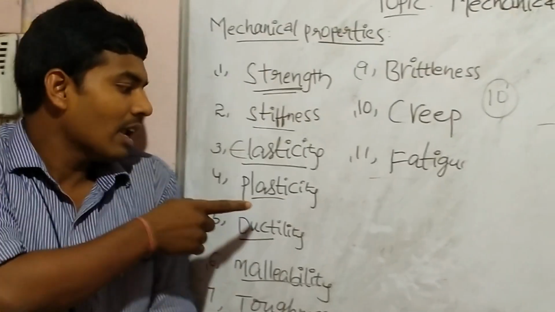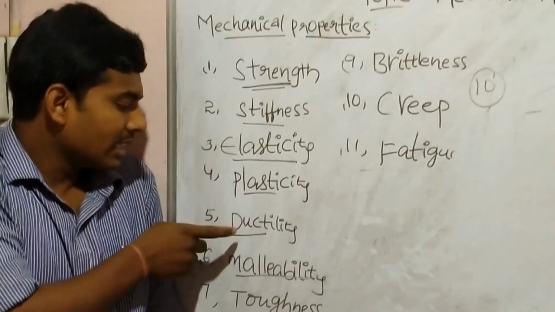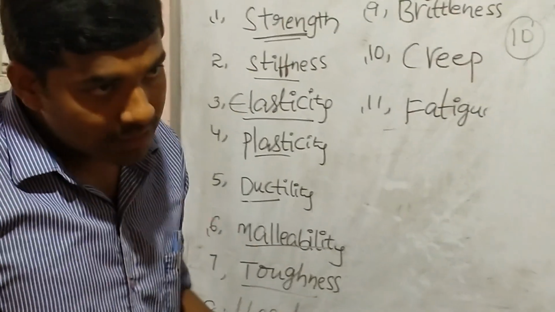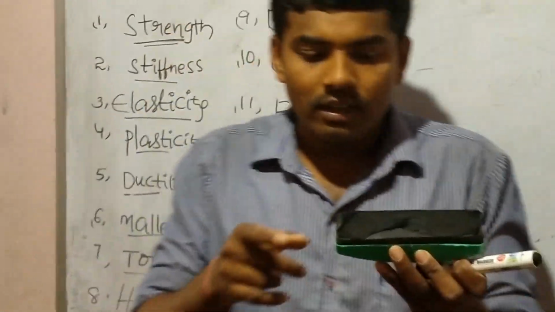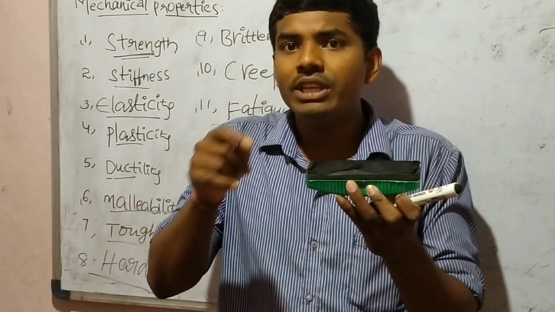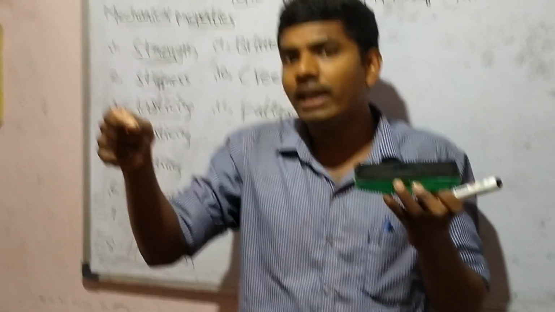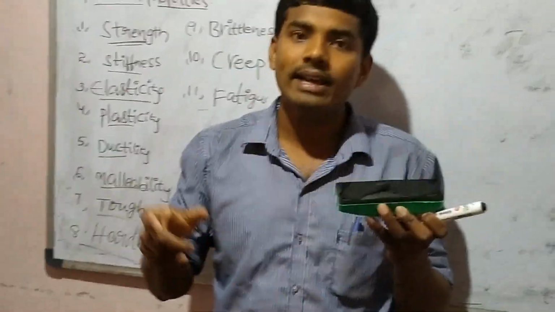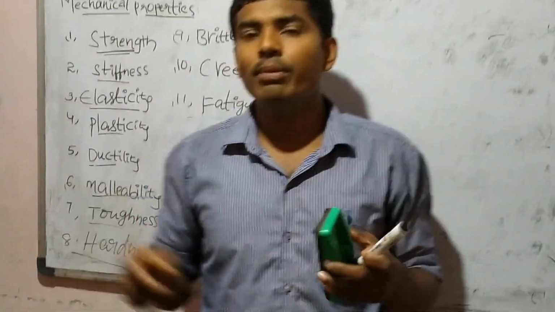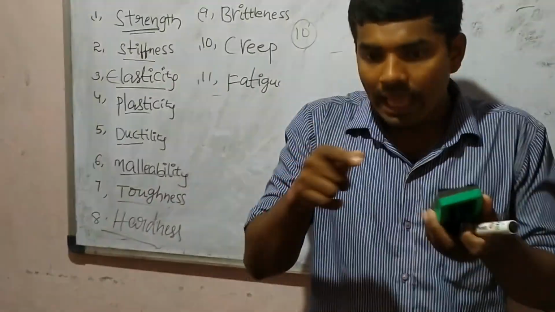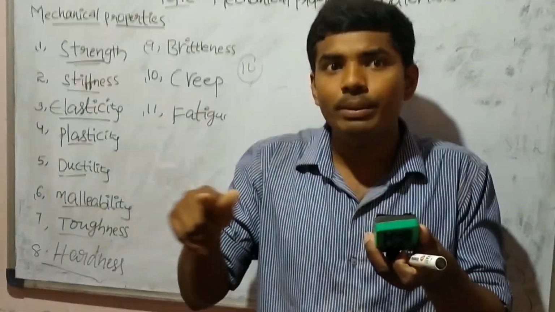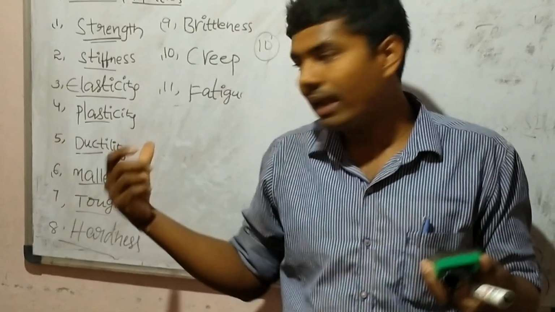Permanent deformation is called plasticity. Next, ductility is the property of material to be converted into thin wires without breaking. Malleability is the ability of material to be converted into thin sheets without breaking.